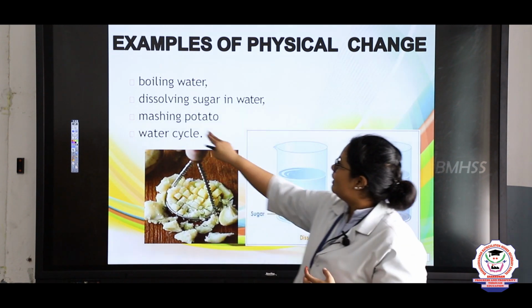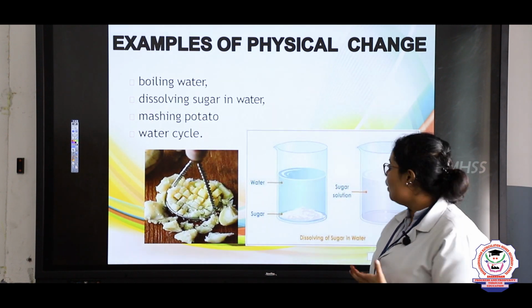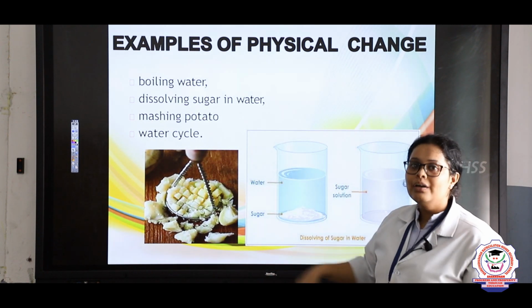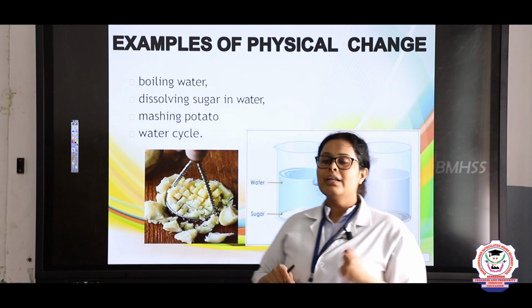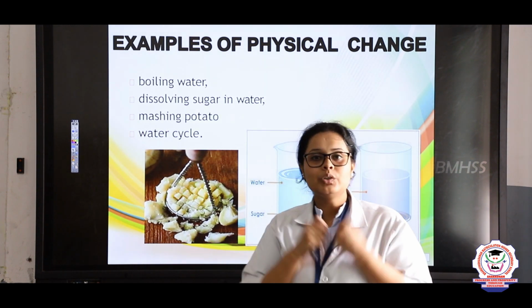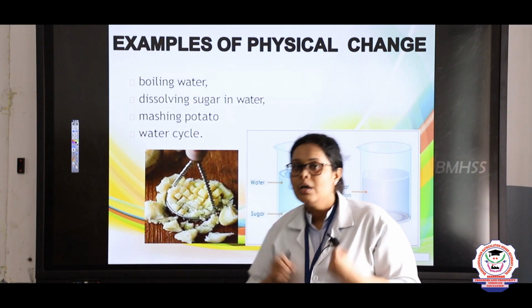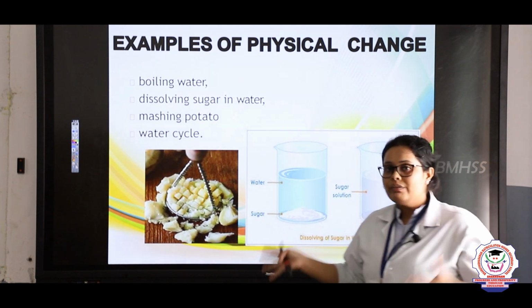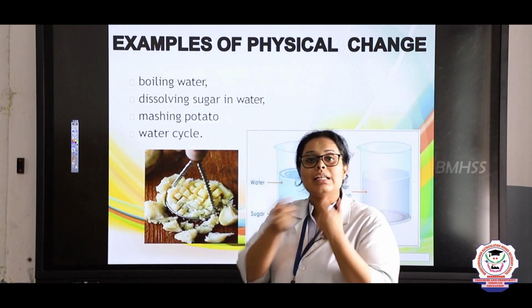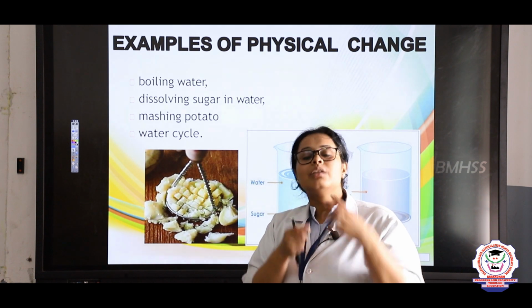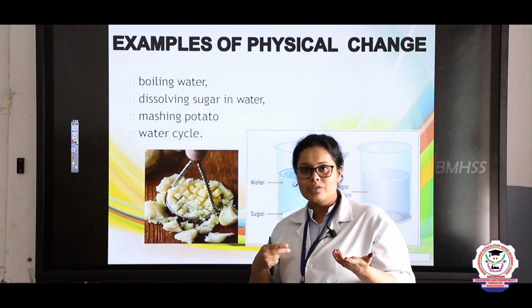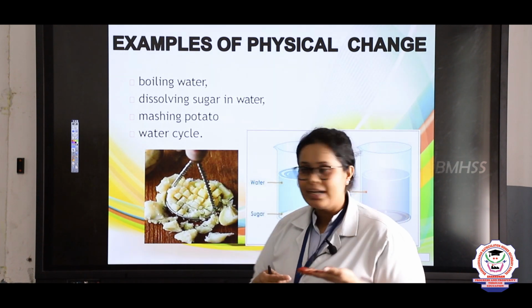Second is dissolving of sugar. When you dissolve sugar in water, it becomes sweet water, right? If you want only the sugar or only the water, you heat it, the water will evaporate, and in the end you will get the sugar. So this is a reversible change. Again, you are getting the sugar back, right?